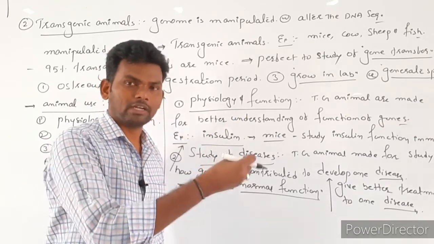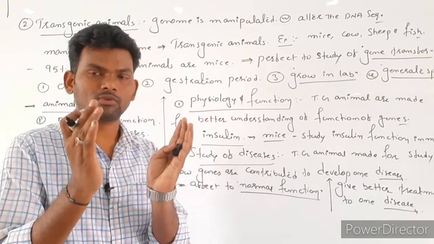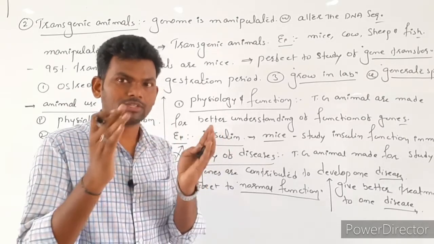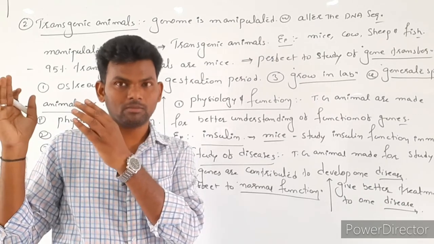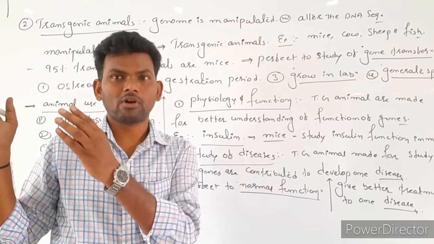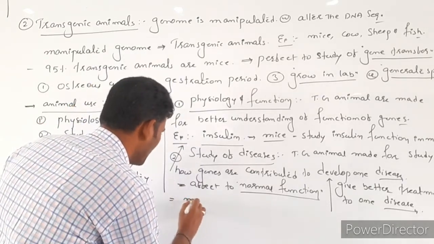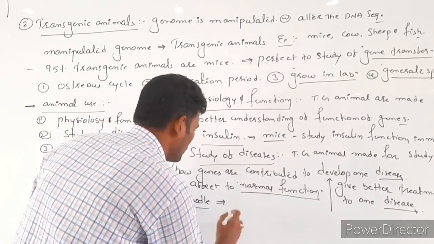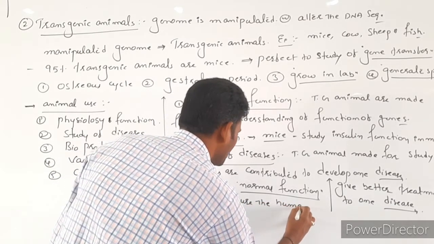If it does not cure, they make a note: this procedure is not giving the correct result for this disease. Like that they prepare models: first model, second model, third model, fourth model. By the fourth model, this treatment exactly cures the disease. So such models are useful to humans. Here they prepare a number of models which are useful to cure human diseases.